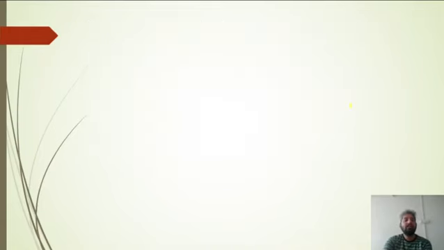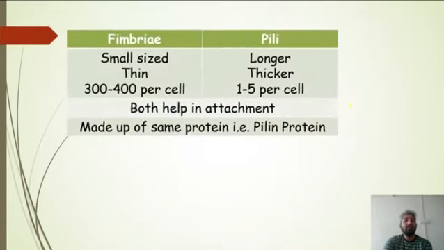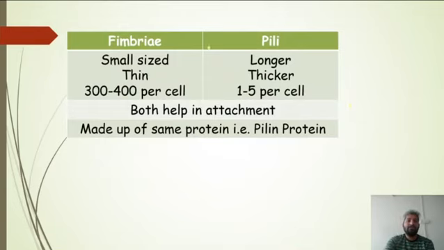Okay, bache. Now let us talk about the fimbriae and pili. What is the main difference between fimbriae and pili? Fimbriae are small sized while pili are longer. They are thin and these are thicker. Fimbriae are more in number in a cell, they can be 300 to 400 in a cell, while pili, because they are longer and thicker, are 1 to 5 in a cell.